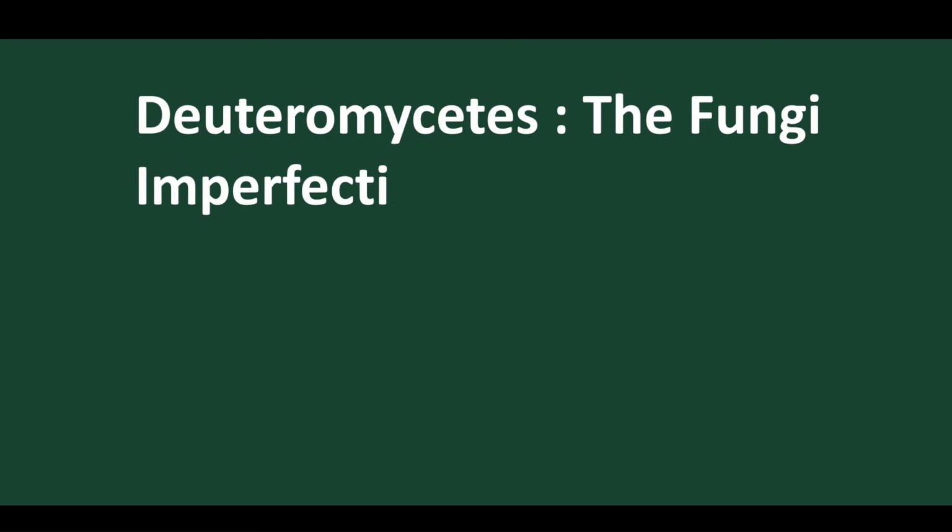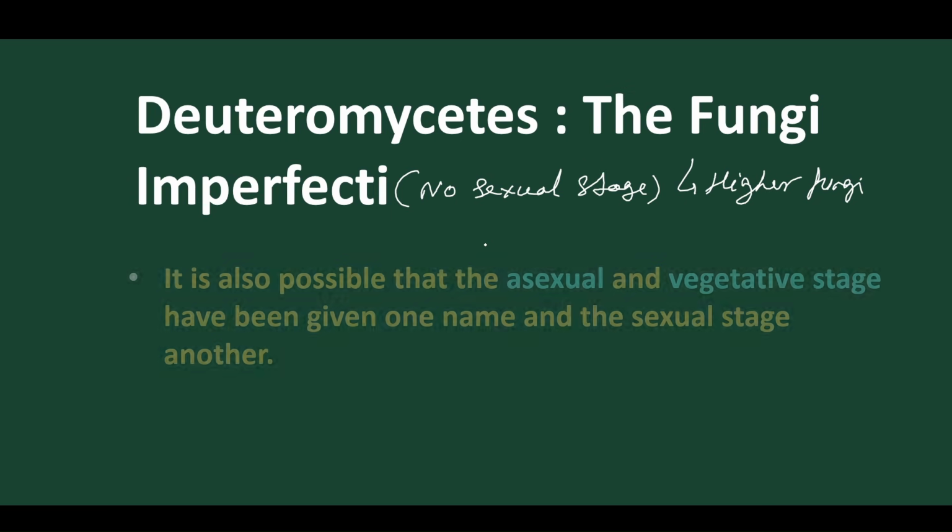Okay, today we are going to start what is called Deuteromycetes. This Deuteromycetes fungi is otherwise called the fungi imperfect. Why is it called fungi imperfect? Because no sexual stage is found, so it is called the imperfect fungi. And this Deuteromycetes is also regarded as the higher fungi. Got it? Now let's start.